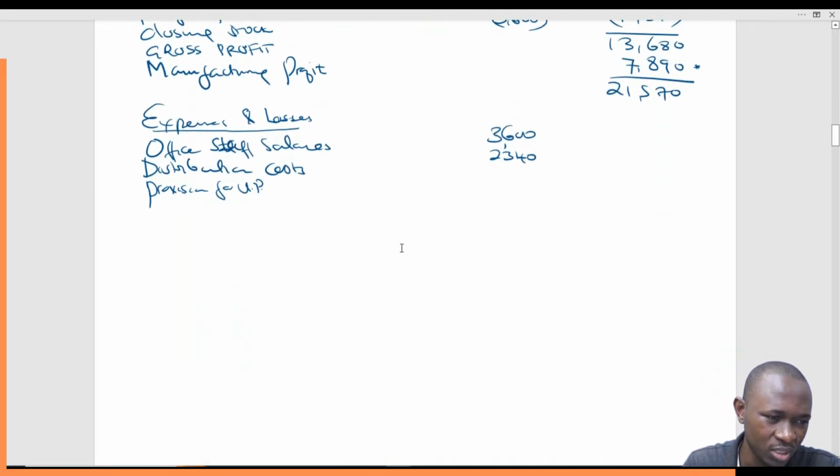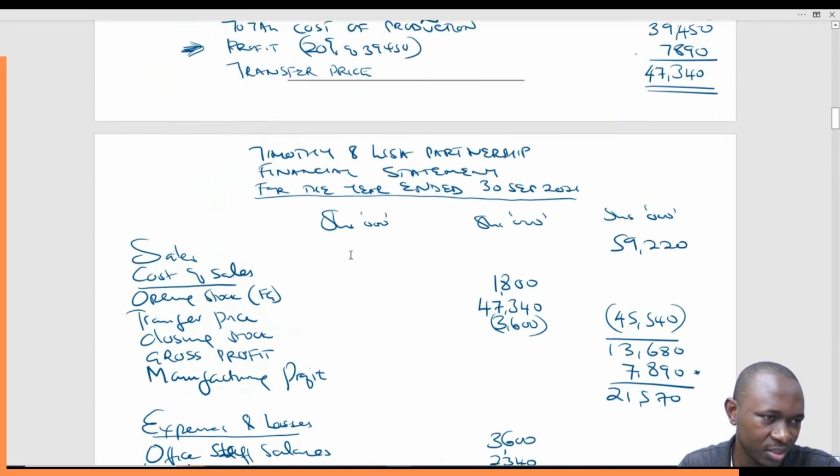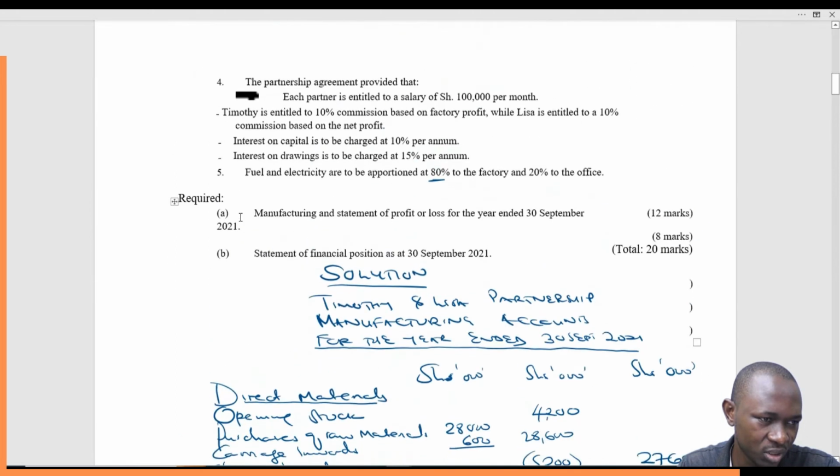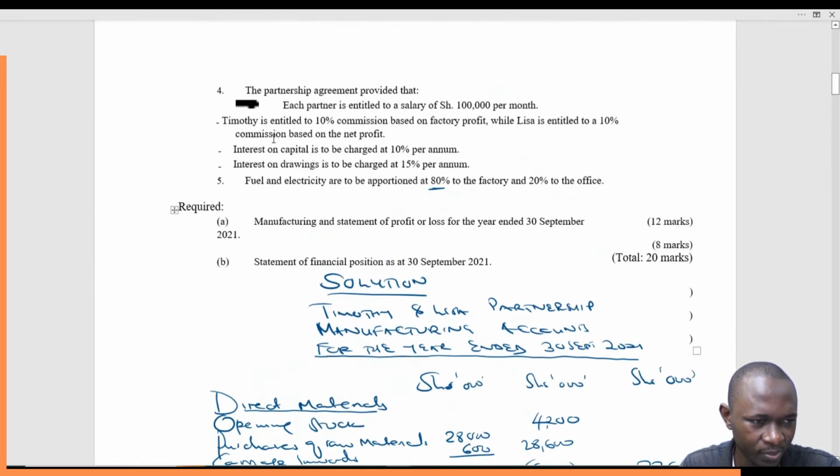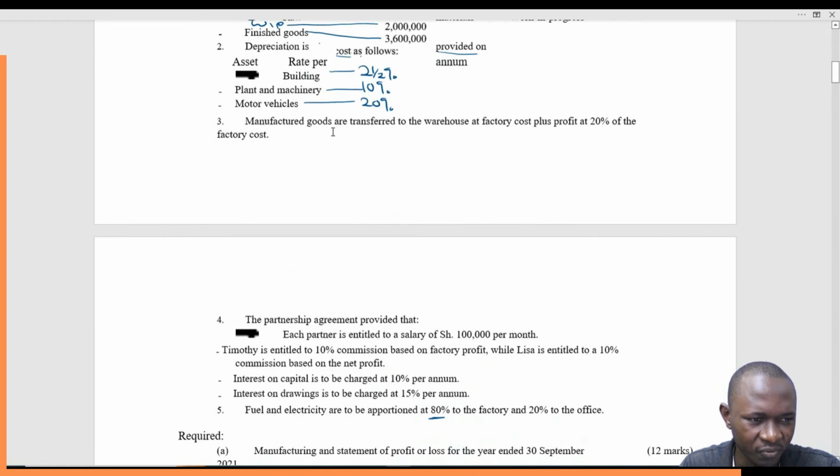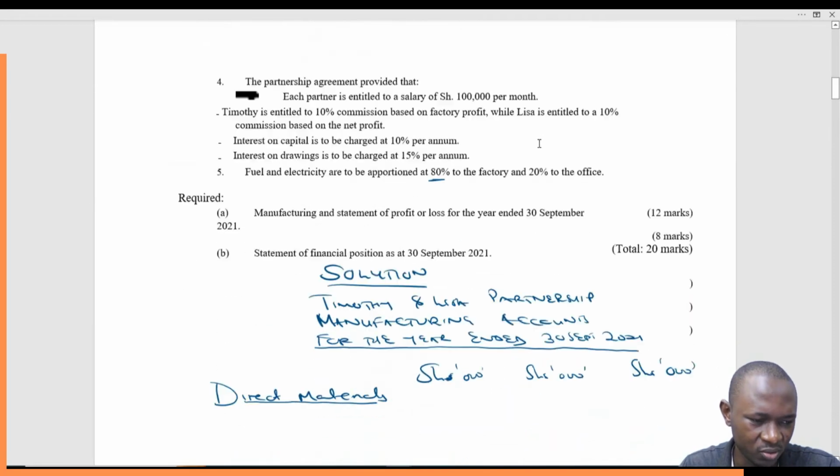So in this question, we want to remove the profit that we had charged. And you remember we charged the profit at the rate of 20% of cost. It is here. Manufactured goods are transferred to the warehouse at factory cost plus profit at 20% of the factory cost.